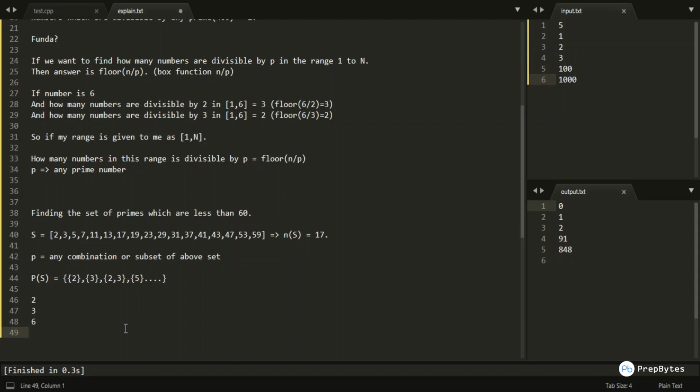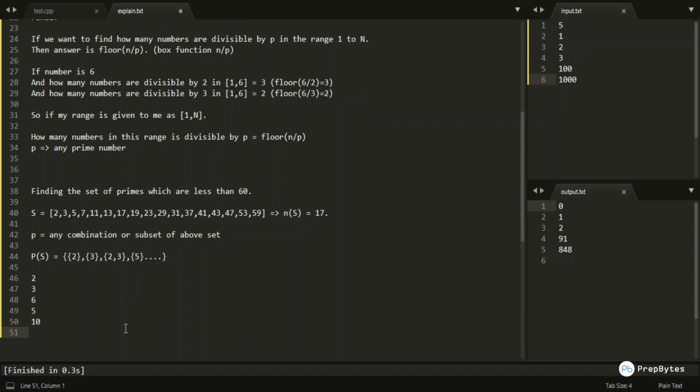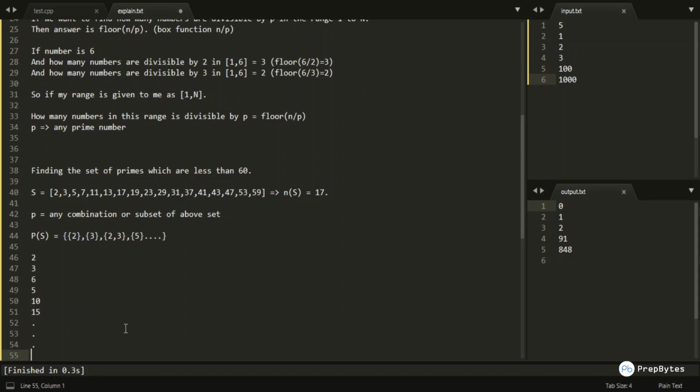Then 5, and both 2 and 5 by checking divisibility with 10, and both 3 and 5 by 15. It will go on like this, and we will have to check for each and every prime and each and every combination of this set.